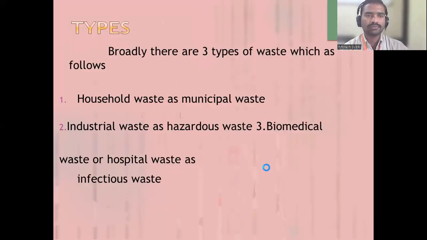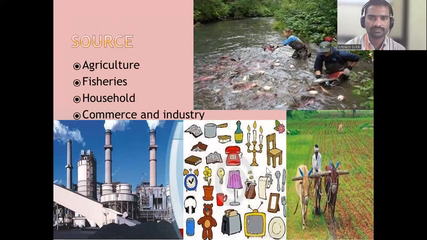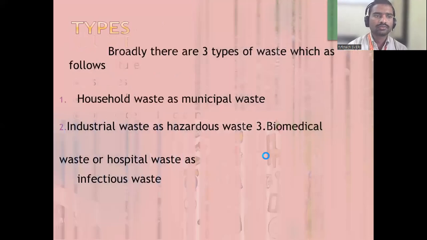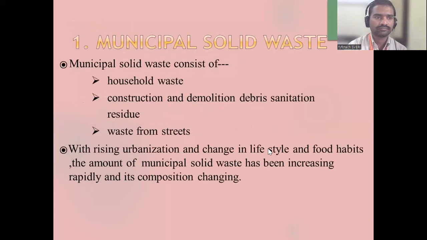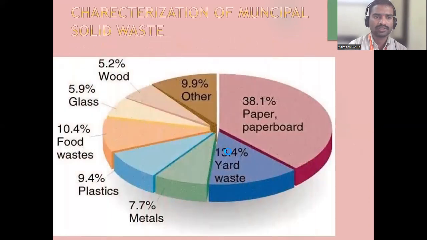What are the three types of waste? That is household waste, also called municipal waste; industrial waste, also called hazardous waste; and biomedical waste or hospital waste. Which one is dangerous? Industrial and biomedical, both are dangerous. Industrial waste is very dangerous because it has toxic substances.